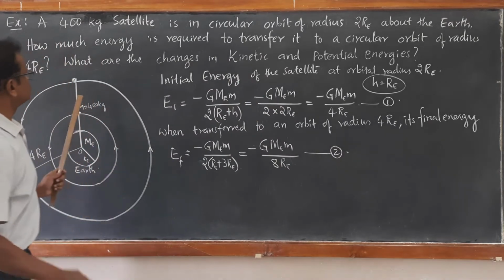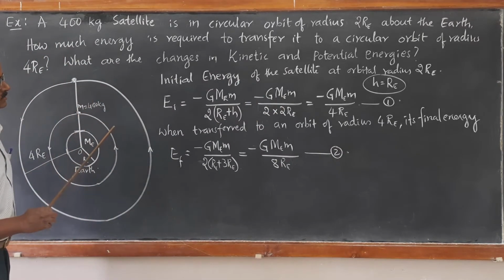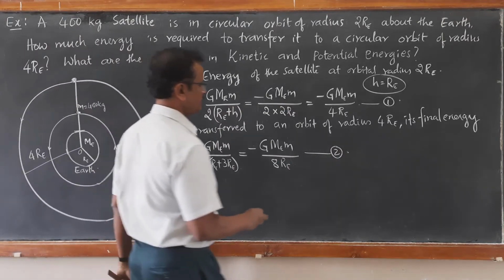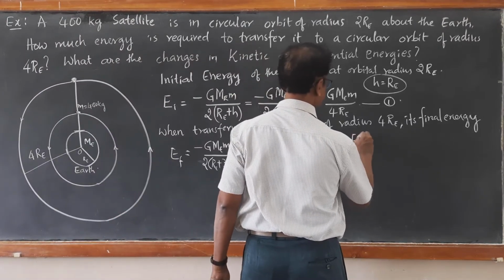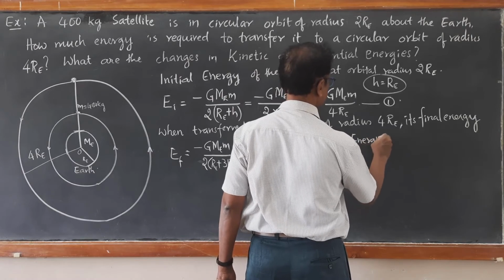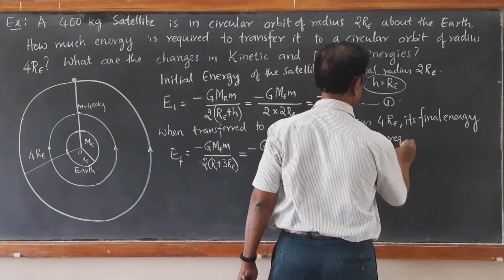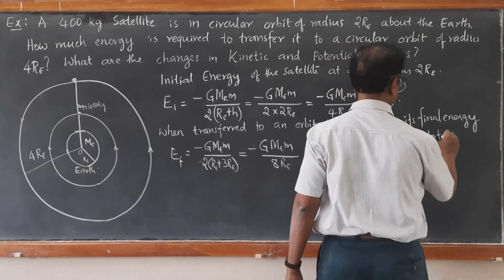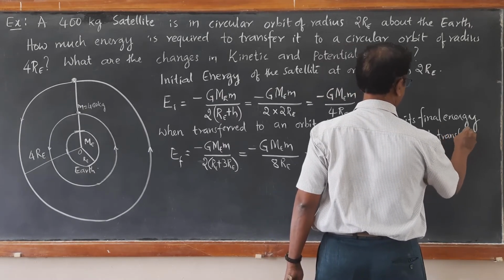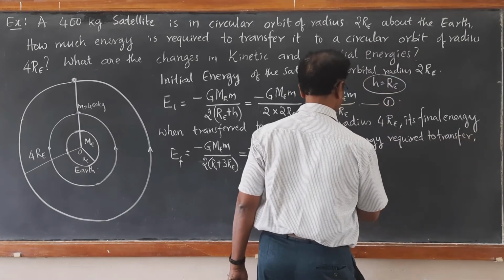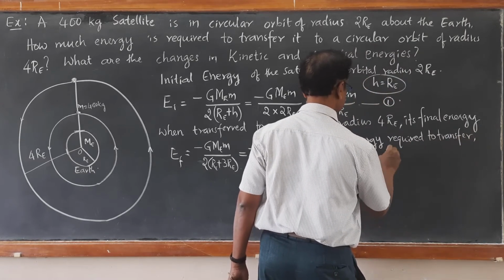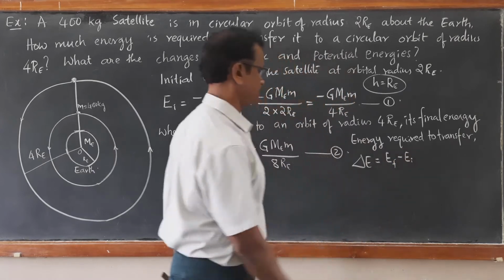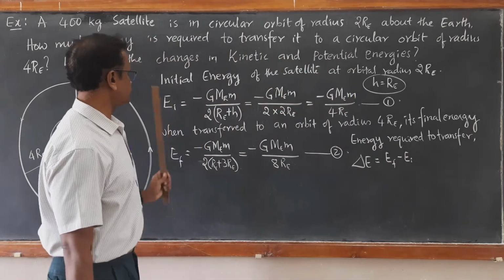Now what is the energy required to transfer? We have to take the difference in energy. Delta E is equal to EF minus EI, final energy minus initial energy.